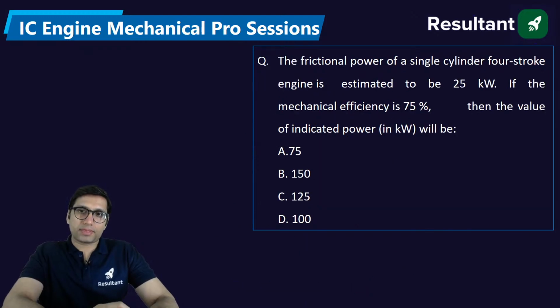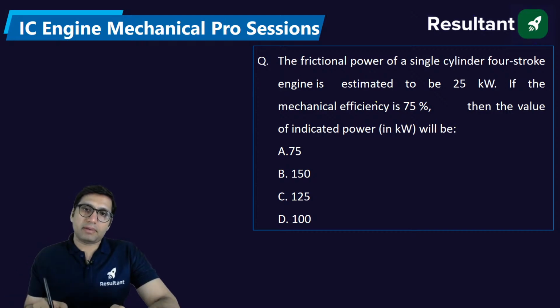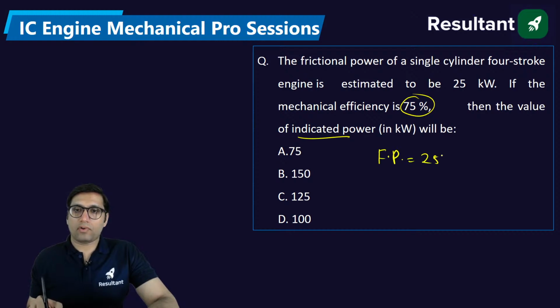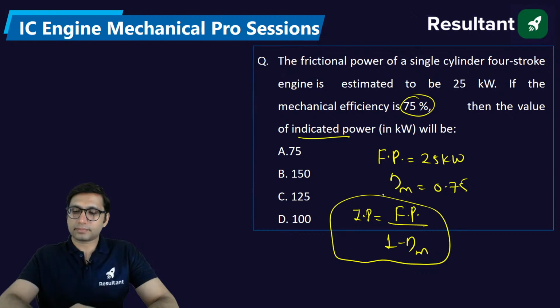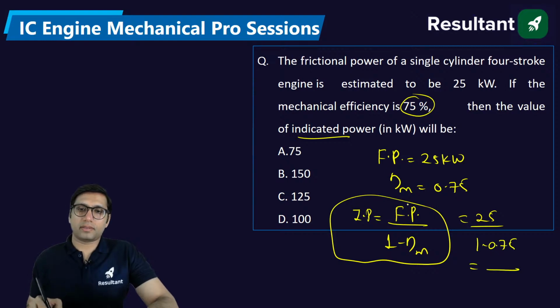The friction power of a single cylinder 4-stroke engine is estimated to be 25 kilowatt. If the mechanical efficiency is 75, then indicated power in kilowatt will be. In this question they are saying friction power is 25 kilowatt and the mechanical efficiency is 75. I have told you a direct formula for indicated power. It is friction power divided by 1 minus mechanical efficiency. Just use this formula, you will get the answer in a few seconds.